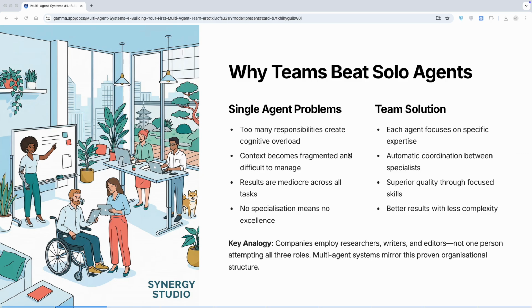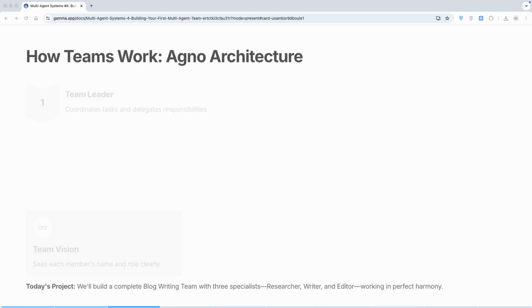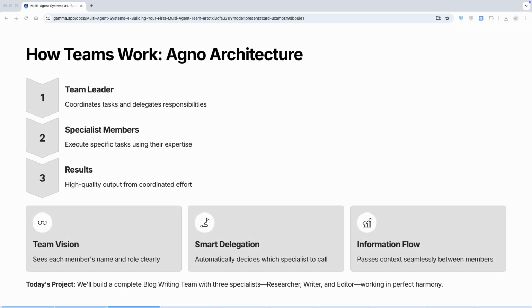All right, let's understand how this actually works. Here's the architecture of the Agno team. At the top, you have a team leader. This is the coordinator. It's like a project manager who knows what each team member can do. Below that, you have the specialist members. These are your agents, each with a specific expertise, and the result is high quality output from coordinated effort.